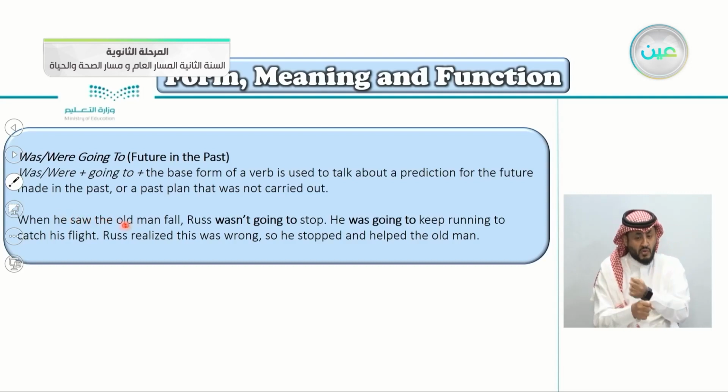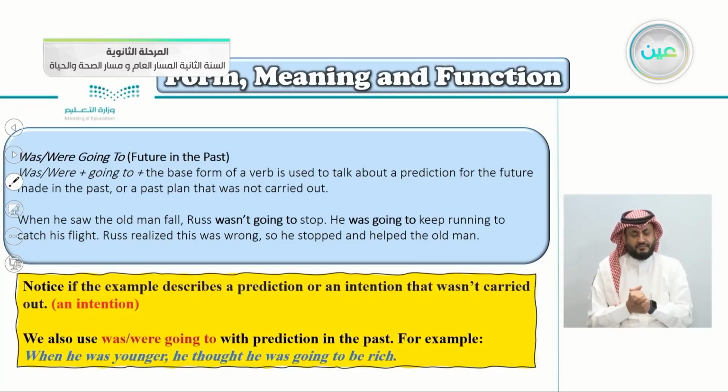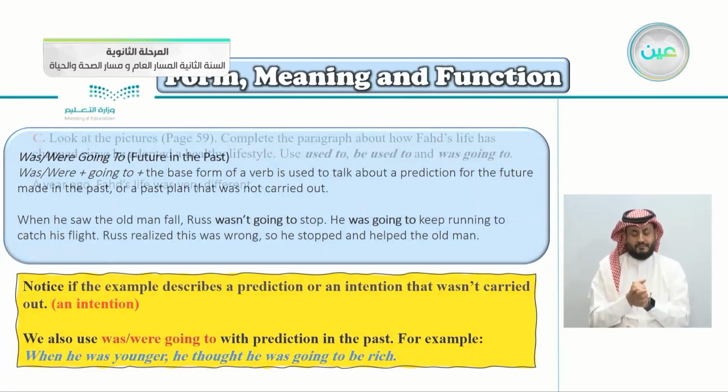When he saw the old man fall, Russ wasn't going to stop. He was going to keep running to catch his flight. Russ realized this was wrong, so he stopped and helped the old man. Notice if the example describes a prediction or an intention that wasn't carried out. We also use was, were, going to with predictions in the past. For example, when he was younger, he thought he was going to be rich.